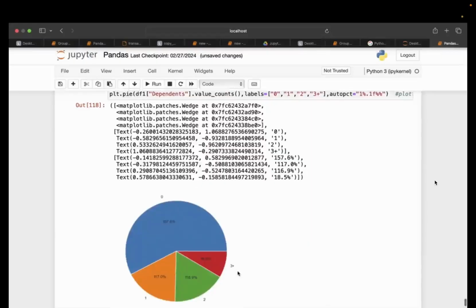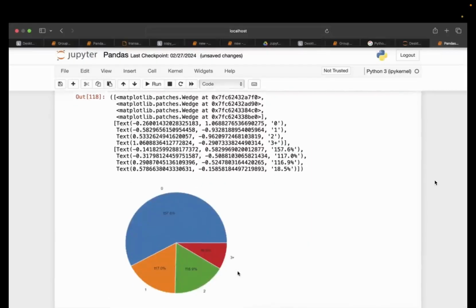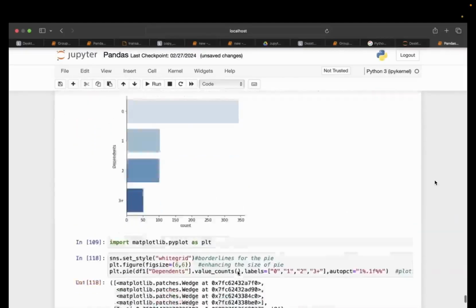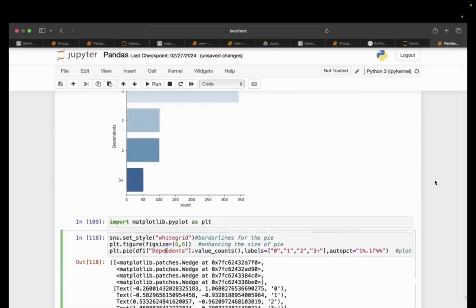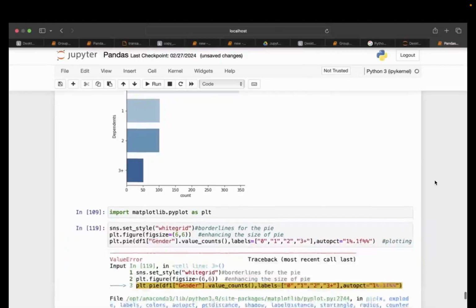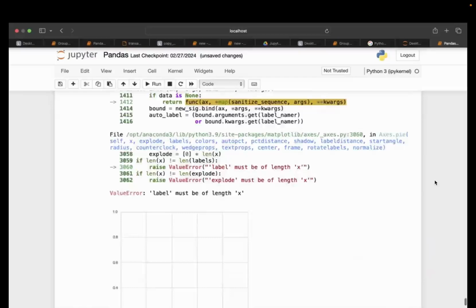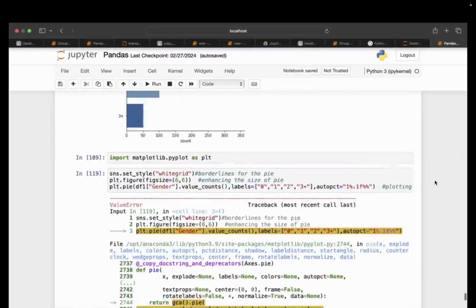What is the reason? 18.5, 157.6. Let's do it for the gender. Maybe dependence, it is not counting exactly. Gender. df1.value_counts, we do have labels here.